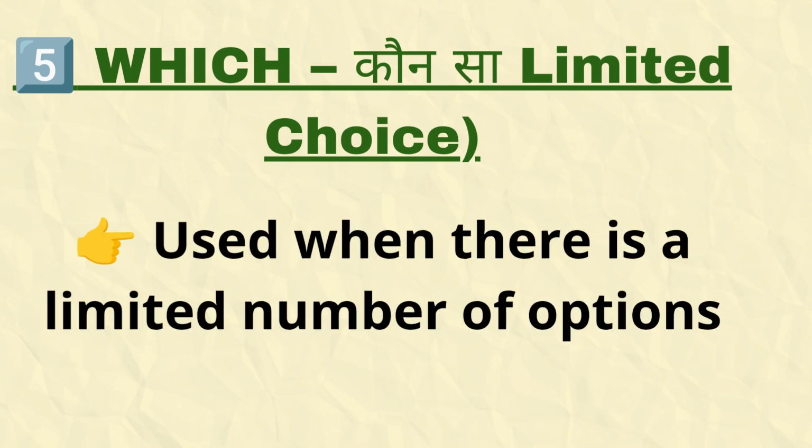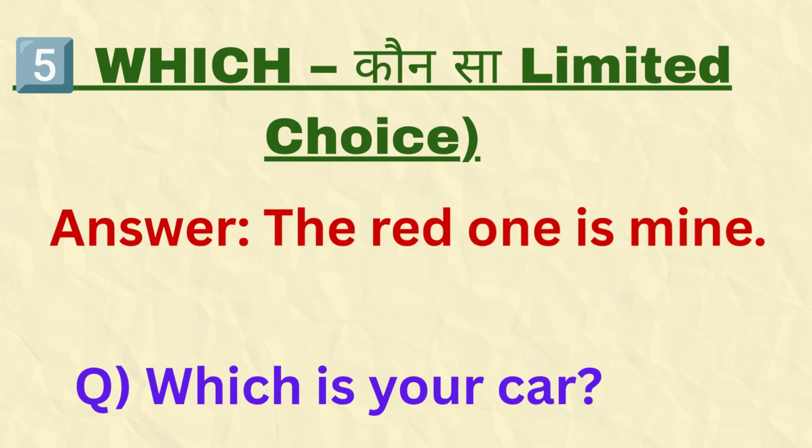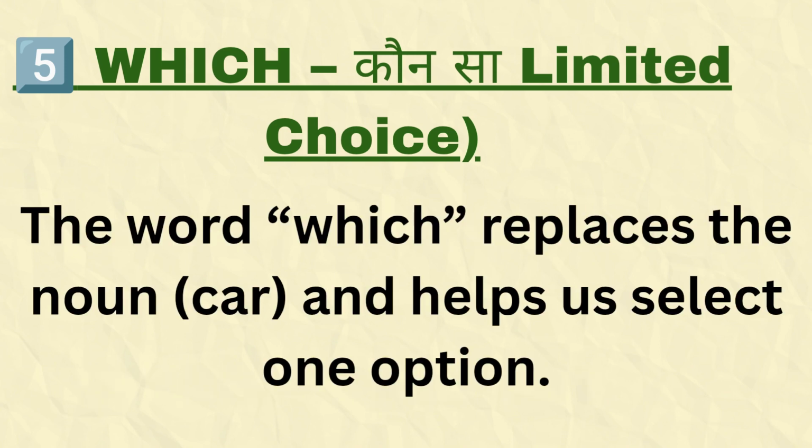Okay, the next one is which. It is used when there is a limited number of options. Structure: which plus helping verb plus subject. Which is your car? That is the example. Answer is my car is the red one. Here we are choosing from given options. The word which replaces the noun, that is car, and helps us select one option. Got it? Okay, I think the concept is clear.